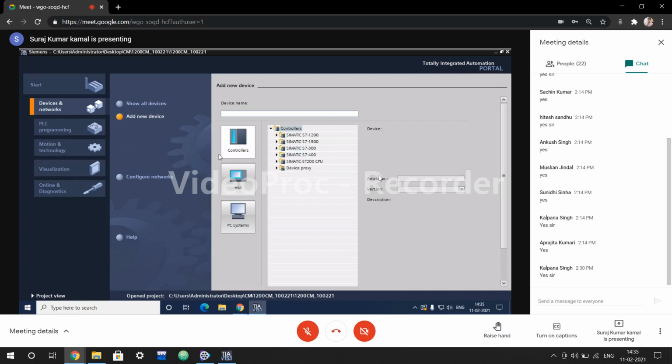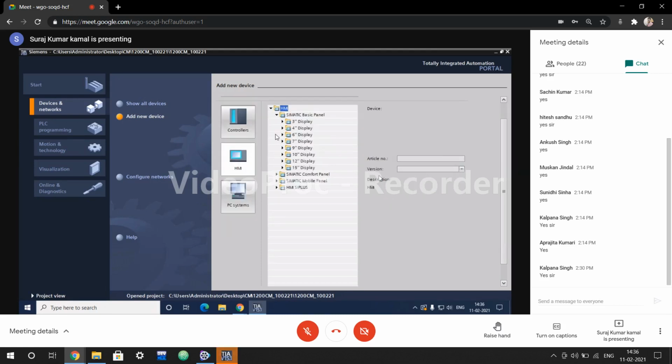So see, these are the packages: controller 1200, 1500, 300, 400, and there are the smart 200 CPUs. This is called extended terminals and device proxies. Everyone knows why we use device proxies. Okay, and HMI. Each and every type of HMI having different panel sizes, you can communicate. And PC systems, your SCADA system.